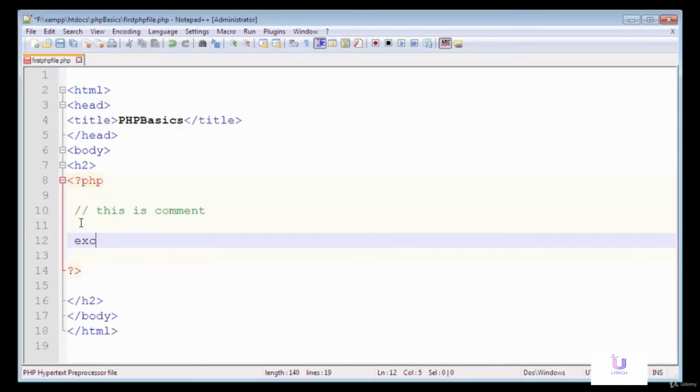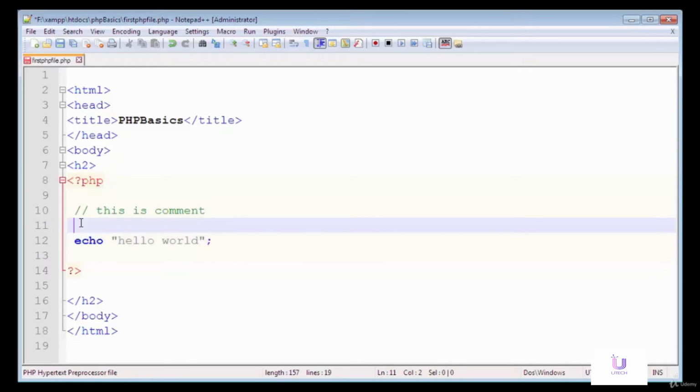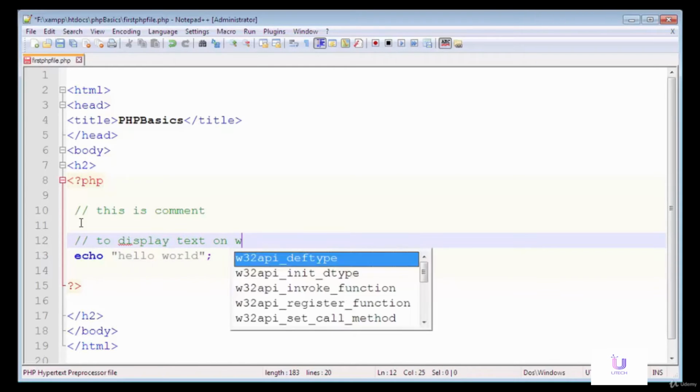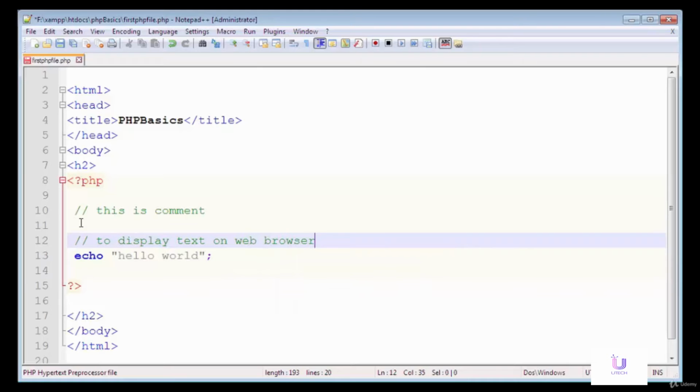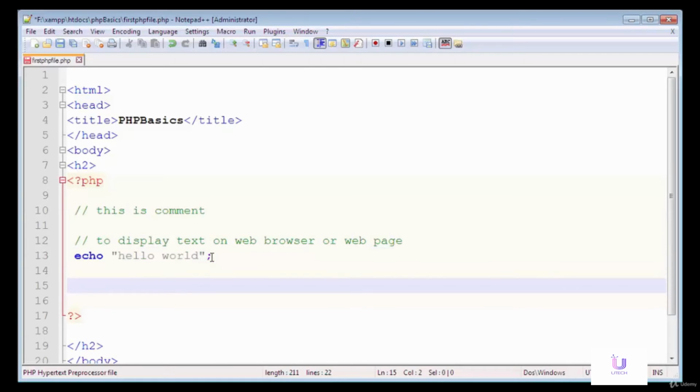For example, let's say that I'm using here an echo statement to display any text on a web page. So I'm gonna write here hello world. So it will contain a comment. I'm gonna write here a comment that this echo statement is used to display text on a web browser or web page. So this is only the description about the PHP line of code that I have written here.